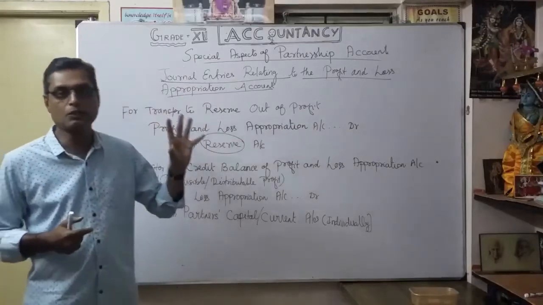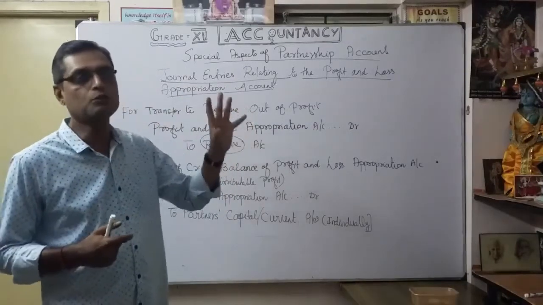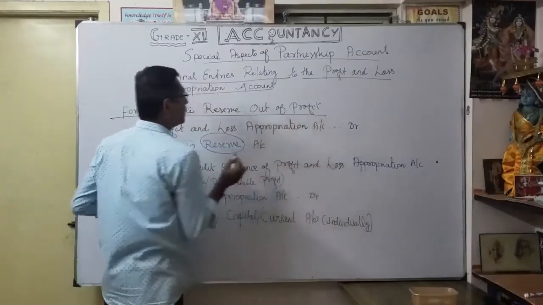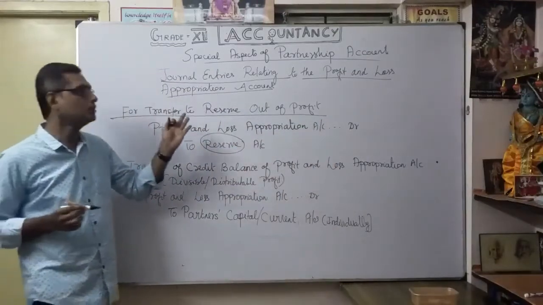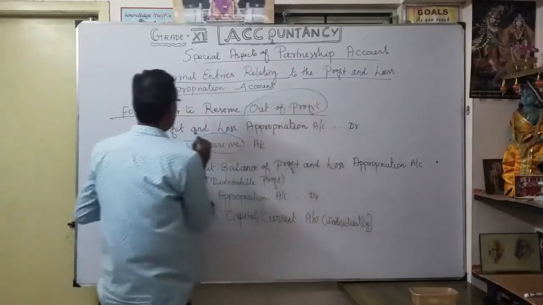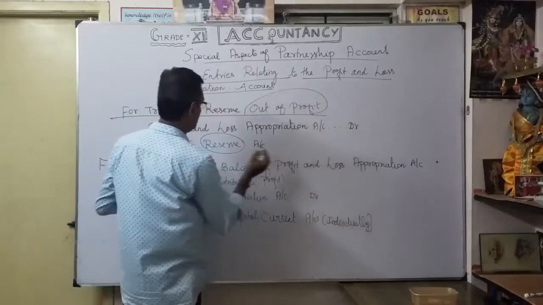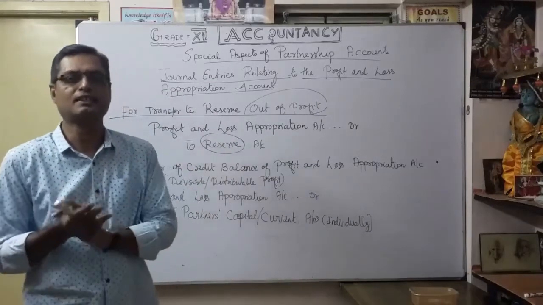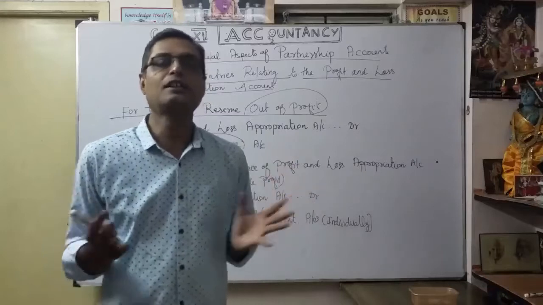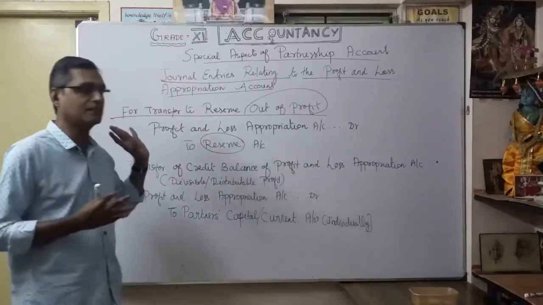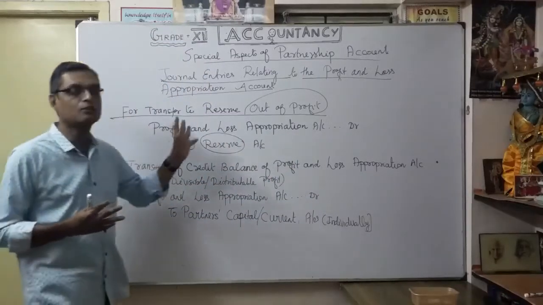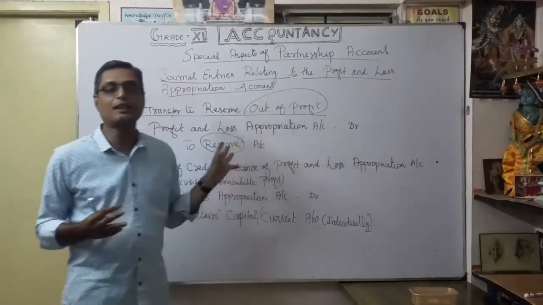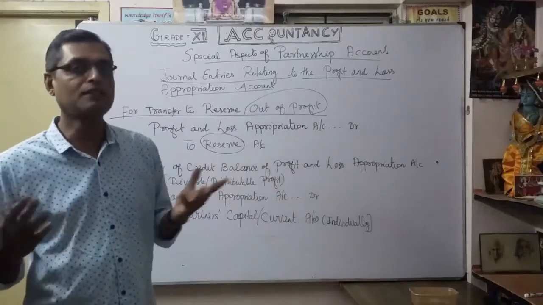In this situation, suppose you want to create any reserve, how do you transfer it in the profit and loss appropriation account? It's very simple: it is transferred out of profit. So transfer to reserve, out of profit, correct? So profit and loss appropriation account debit to reserve account. Maybe you can specify what type of reserve, whether it is a general reserve or capital reserve, so accordingly mention the type of reserve here. You understood this? So for a reserve, only if there is available profit can you allocate a reserve separately. Otherwise it is not possible.